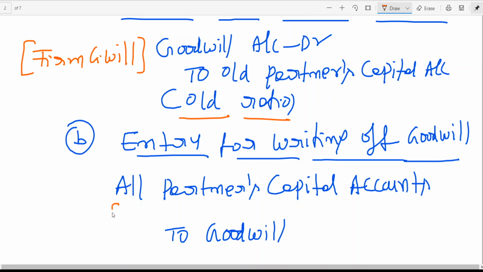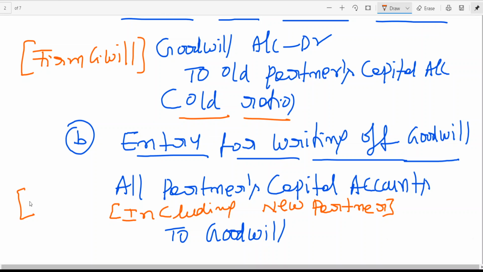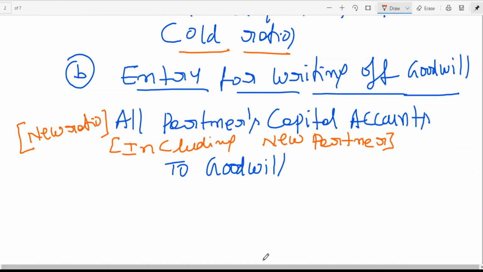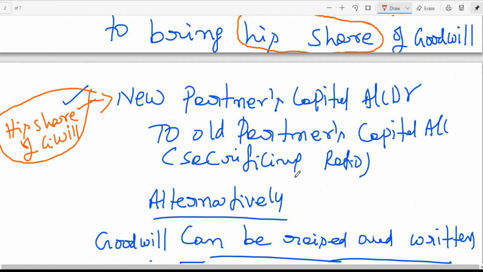All partners means here including new partner. Whenever you are talking about all partners capital account, which ratio? New ratio. Because when you are including new partner, new ratio. This is the entry for writing off goodwill. Okay, clear to all of you? If you look at this, this is old ratio, no? This is which ratio? New ratio. Old minus new will become which ratio?